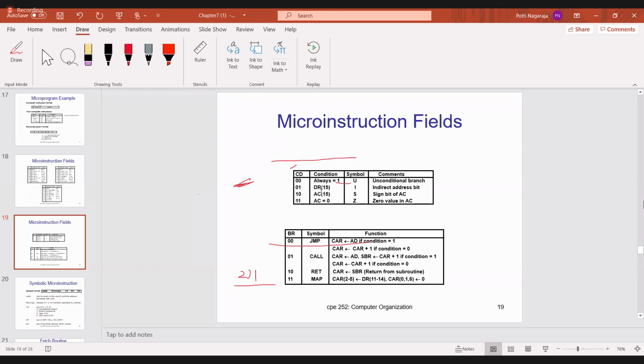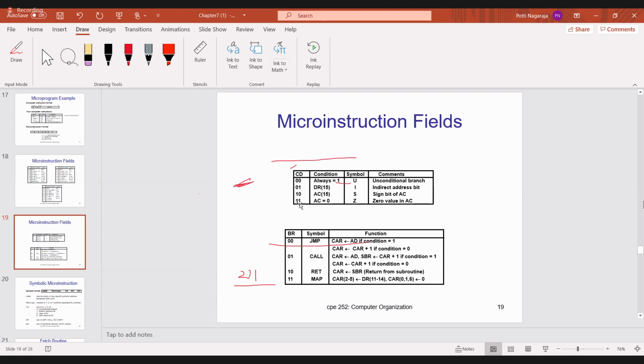0, 1 means data register 15th bit, which is nothing but the I bit. So it is nothing but the indirect address bit. When I is 1, it is the indirect address bit. Then next 10. 10 means accumulator 15th bit. Accumulator 15th bit is called the sign bit. You already studied in your DLD: when the sign bit is 0, it is a positive number, and 1 means a negative number. So 10 means the sign bit of AC.